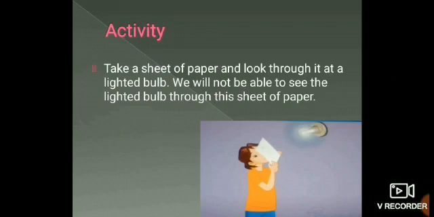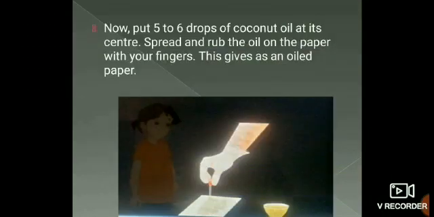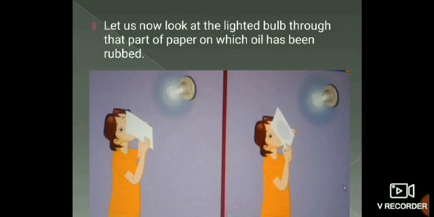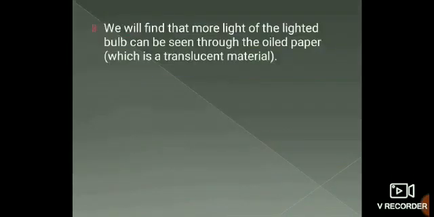We can make a translucent material ourselves as follows. Take a sheet of paper and look through it at a lighted bulb. We will not be able to see the lighted bulb through this sheet of paper. Now, put 5 to 6 drops of coconut oil at its center. Spread and rub the oil on the paper with your fingers. This gives an oiled paper. Let us now look at the lighted bulb through that part of the paper on which oil has been rubbed. We will find that more light of the lighted bulb can be seen through the oiled paper, which is a translucent material.